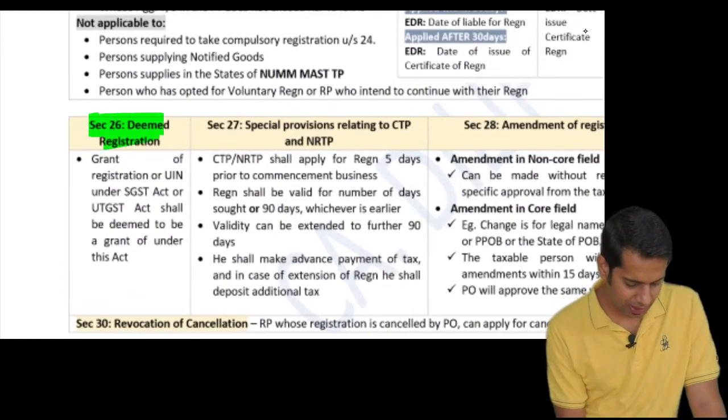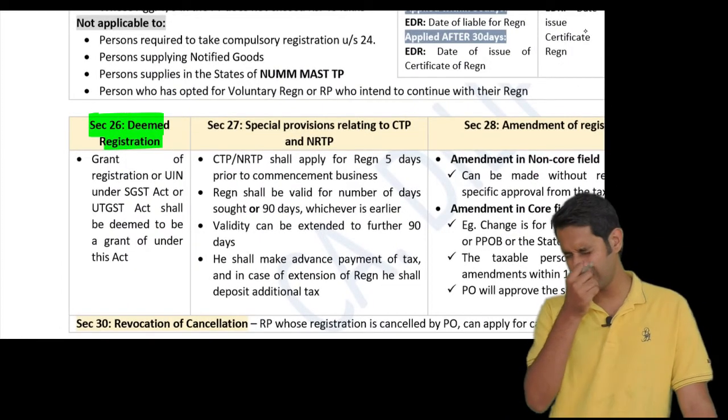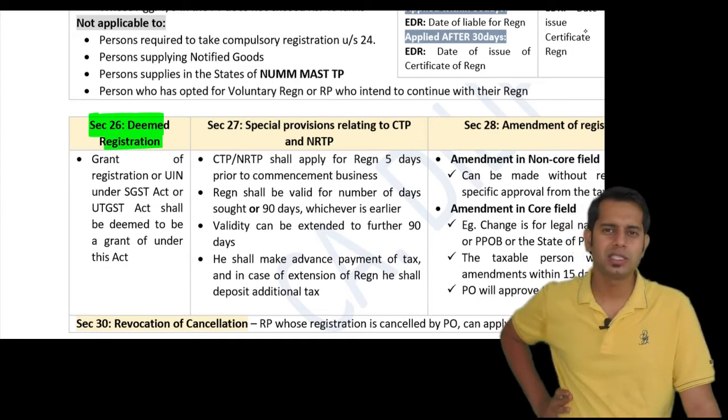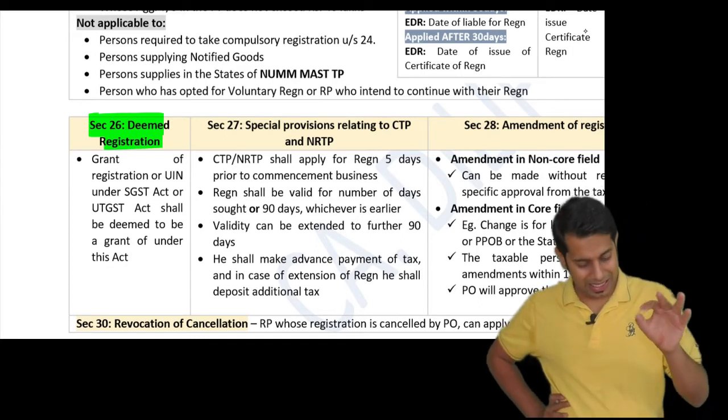Next is section 26. Section 26 is a very small section. Section 26 talks about deemed registration.